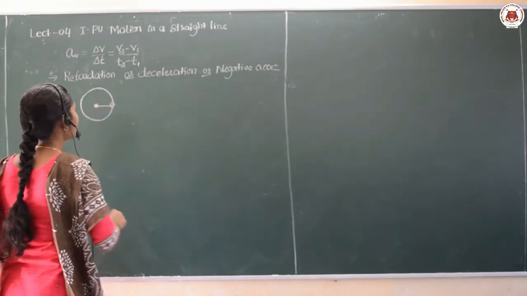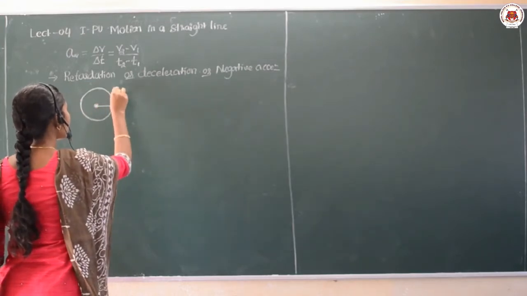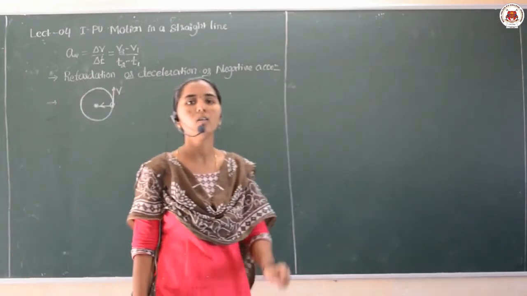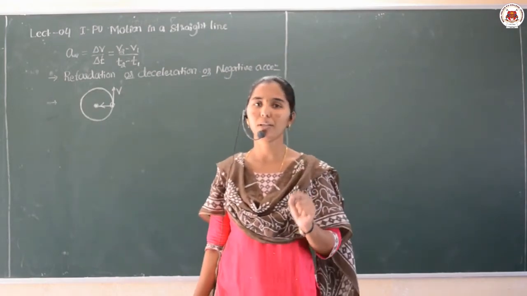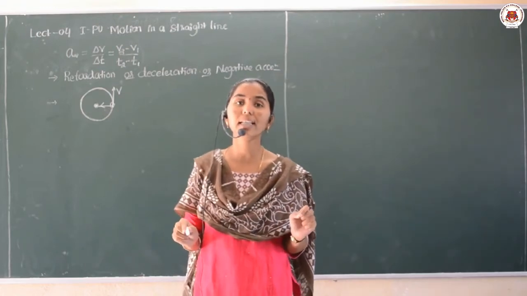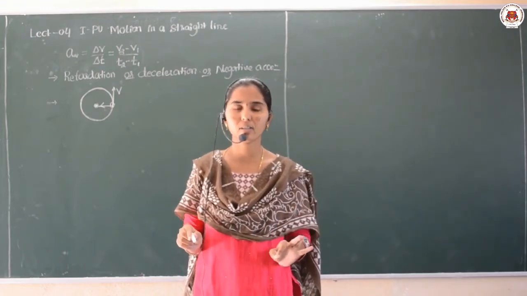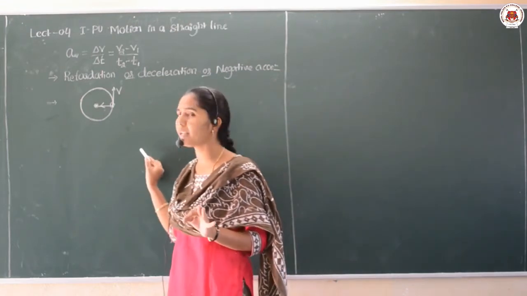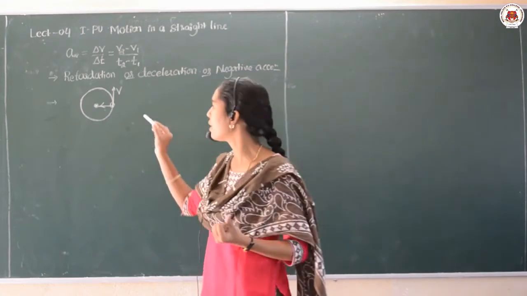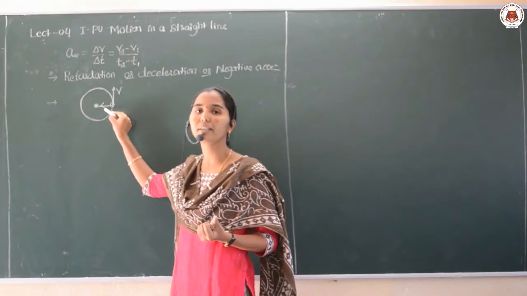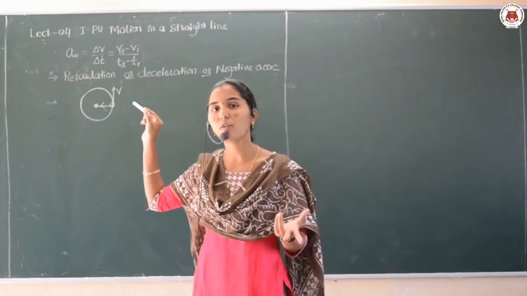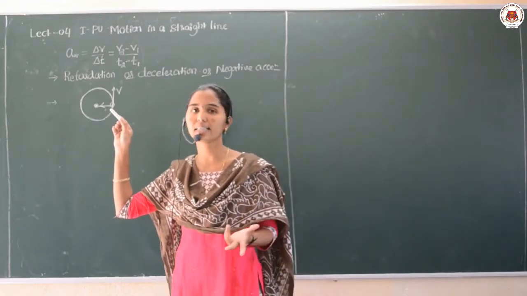And see dear students, here the velocity of the body is taken in this direction and the acceleration is always towards which direction? Towards the center of the circular path. Then such an acceleration we call the centripetal acceleration. The acceleration produced in the body that is always acting towards the center of the circular path is called the centripetal acceleration. Further related to the centripetal acceleration and its formula, everything will be discussed in the next chapter.